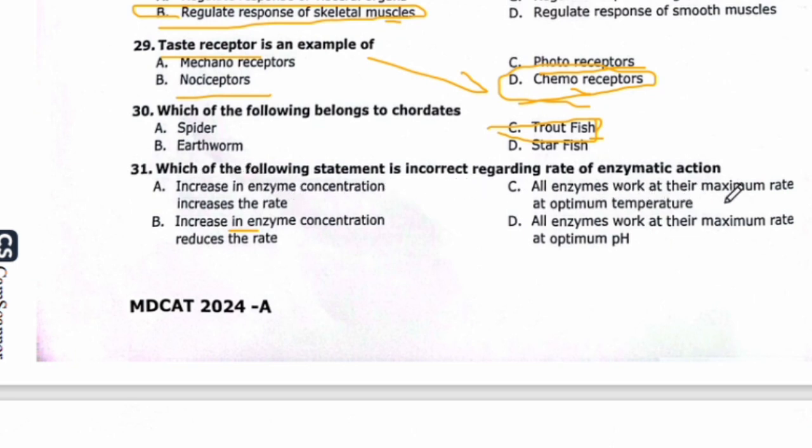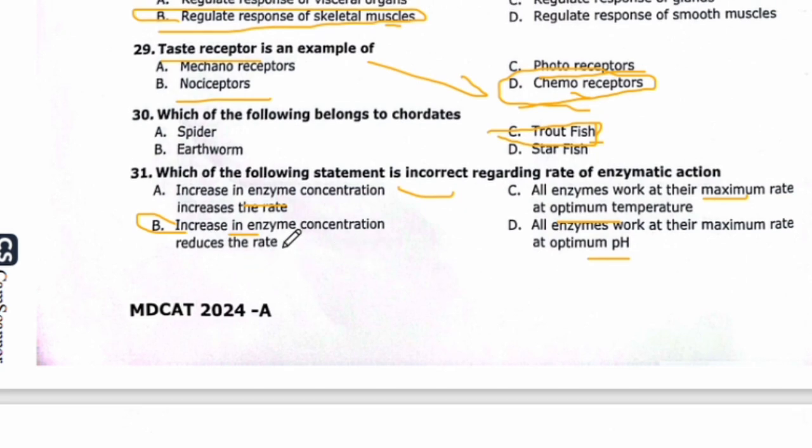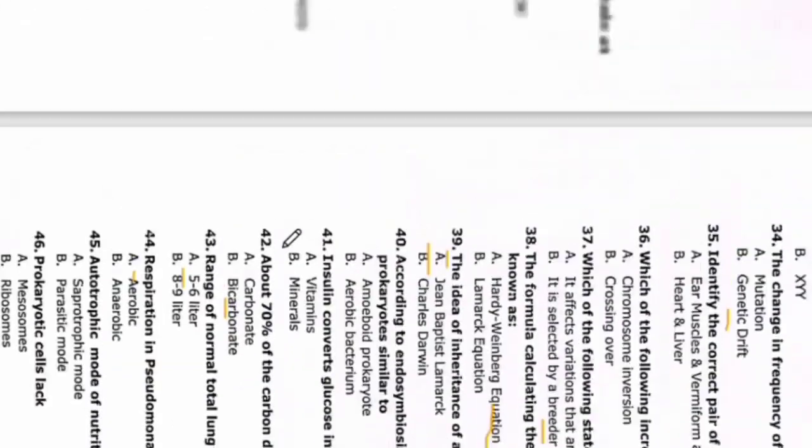Which of the following statements is incorrect regarding the rate of enzymatic action? Increase in the concentration, increase the rate. Increase in enzyme concentration, reduce the rate. All enzymes work at maximum rate at optimum temperature. All enzymes work at their maximum at their optimum pH. So all the options are correct except beta. Increase in enzyme concentration, reduce the rate. So this option is incorrect.